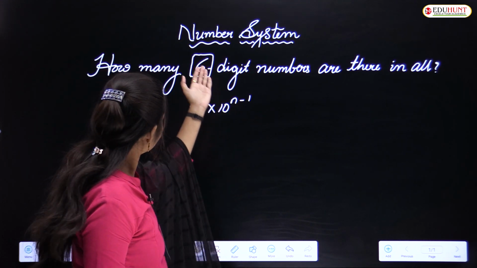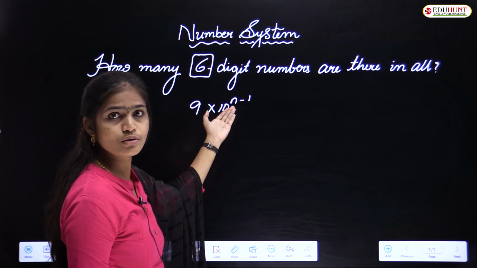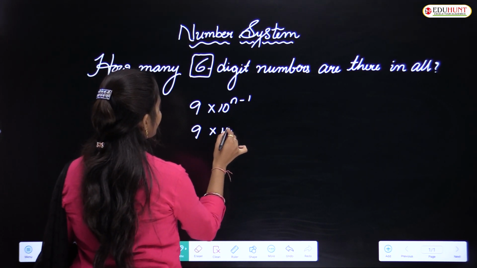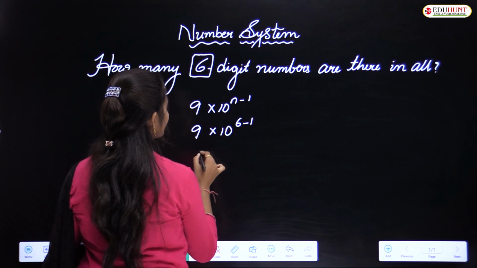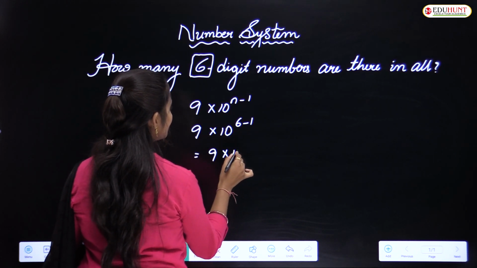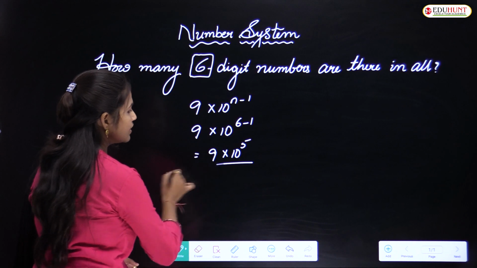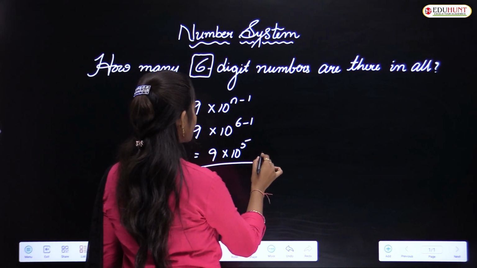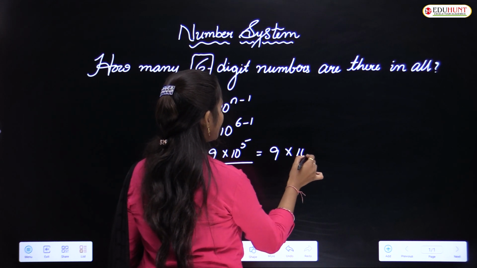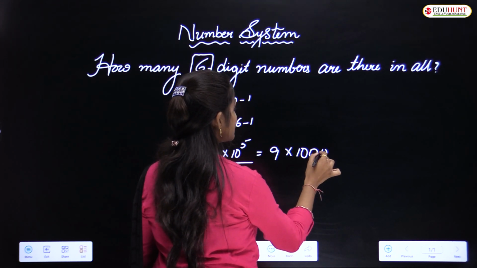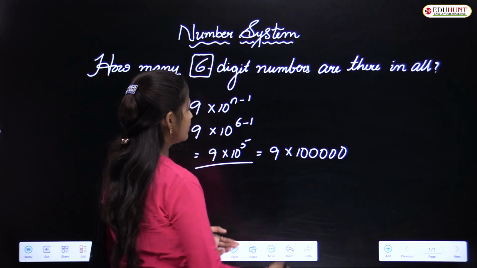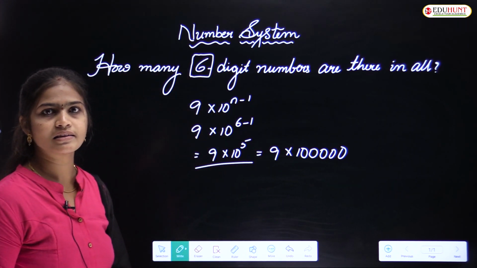So here directly we can say that n equals 6. So apply that: 9 into 10 to the power of 6 minus 1. So we will get 9 into 10 to the power of 5. That's it, no need to simplify. If you want to simplify, you can. 9 into 10 to the power of 5 means 9 followed by 5 zeros. So these many 6-digit numbers are there.